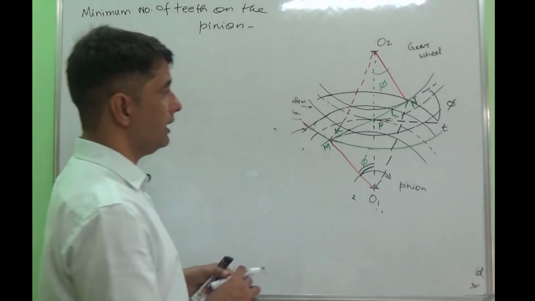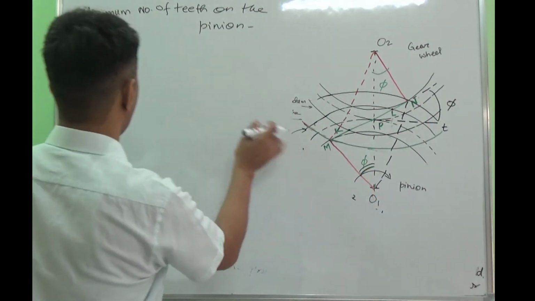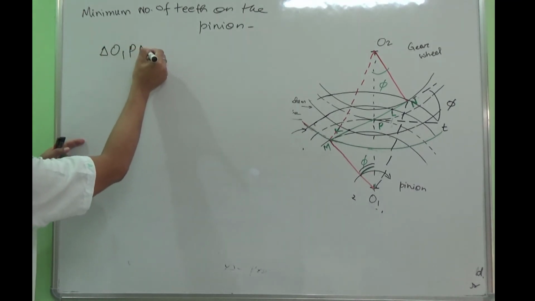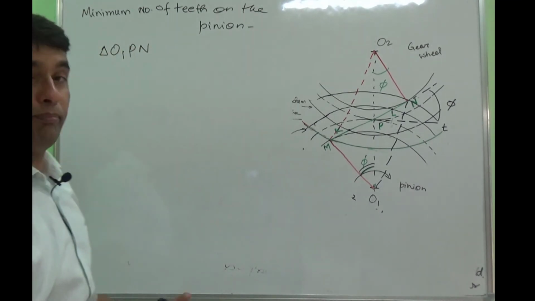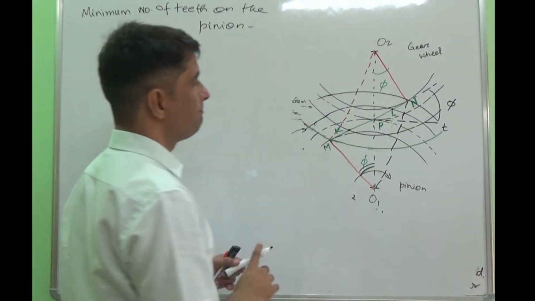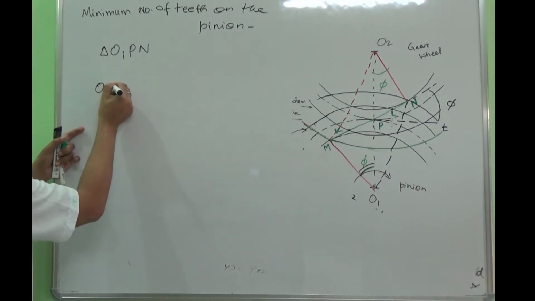So now if you look at this triangle, and you know this angle is phi, to calculate the minimum number of teeth, you can refer to triangle O1PN. If I apply the cosine law for this triangle, I can calculate O1N.